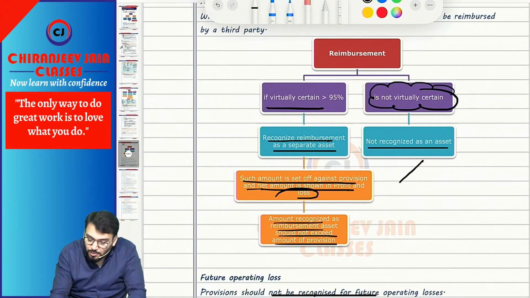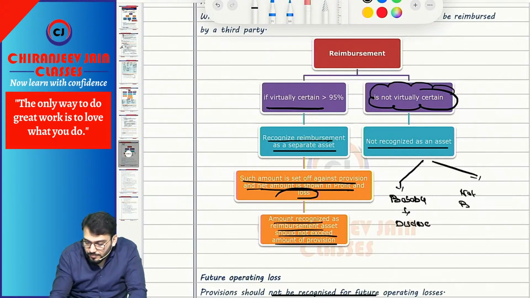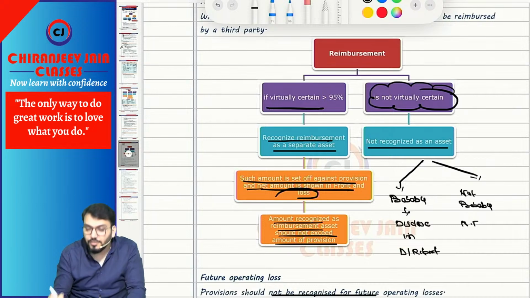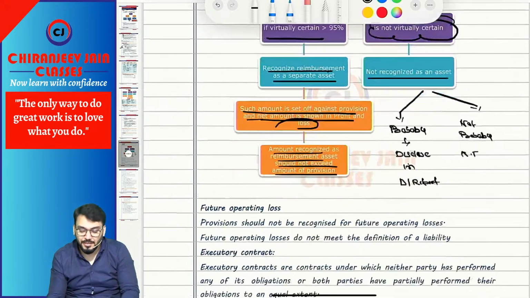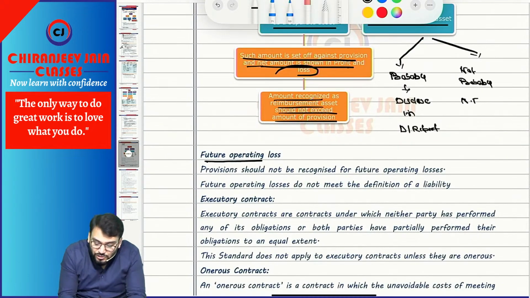If it is probable, then disclose. If not probable, no treatment. Disclose where? In the director's report. Chalega? Director's report, in the report of the approving authority. Simple. Reimbursement done. Then, what about future operating loss?